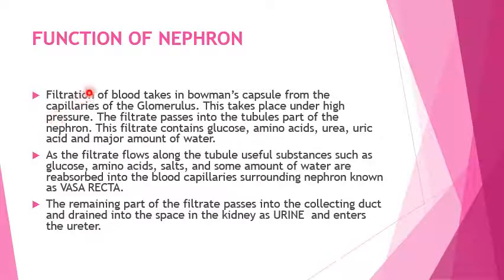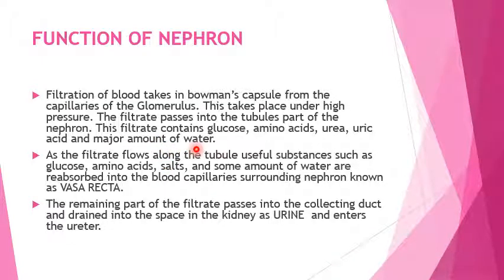Function of nephrons. In one line we can say the function of the nephron is the formation of urine, but it takes place in three steps. The first is filtration of blood, which takes place in the Bowman's capsule from the capillaries of the glomerulus. This takes place under high pressure. The filtrate passes into the tubular part of the nephron, and this filtrate contains glucose, amino acids, urea, uric acid, and a major amount of water.